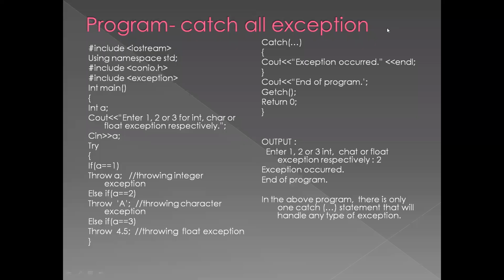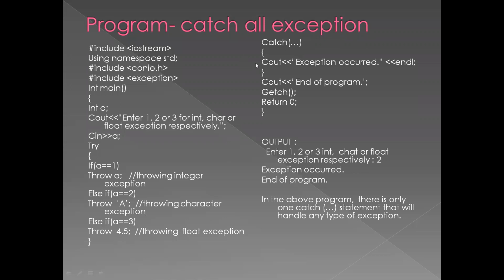Whereas in the multiple exception program we had written three catches: catch for integer, catch for character, catch for float, now we have introduced only one catch and we have given that catch three dots. This is the syntax for catch all exception, catch and three dots.